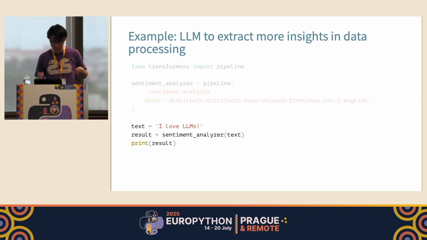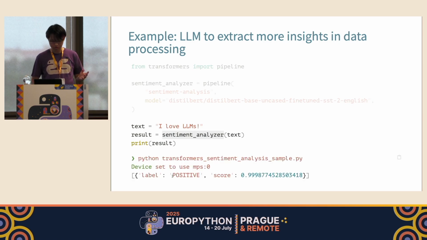It's a very emotional task. If you provide text like "I love LLM," that actually sounds positive, the sentiment analyzer pipeline outputs the result that this given text sounds positive.